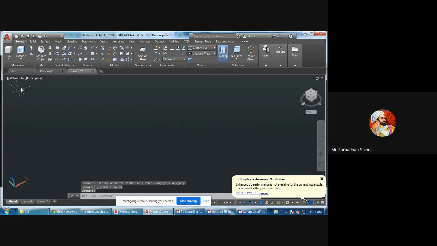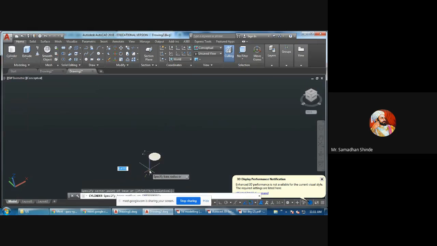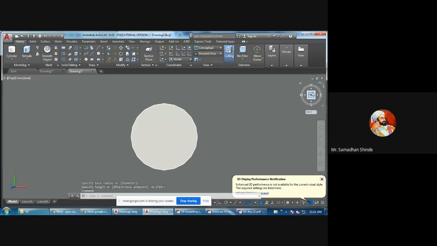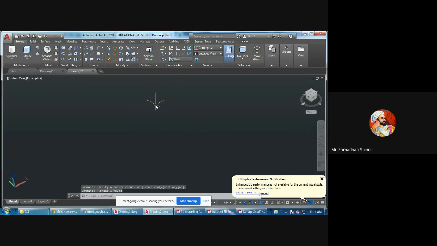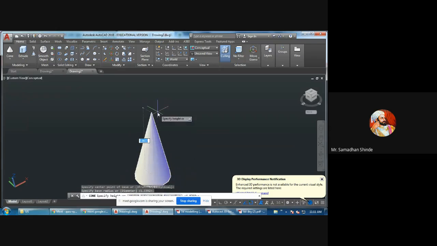Then another one is cylinder. Simple. You can draw a cylinder, something like this. Similarly, you can take all the views. Top view will be a circle. It is very simple. First one we have seen is box. Second one is cylinder. Then cone. Very simple. Cone like this.